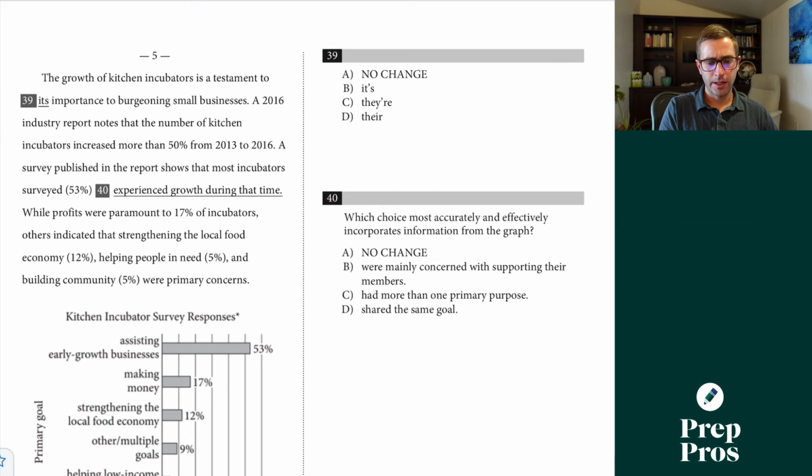39, the growth of kitchen incubators is a testament to blank. Well, the importance of what we're talking about is referring back to kitchen incubators, so it's got to be plural, so it's got to be D.